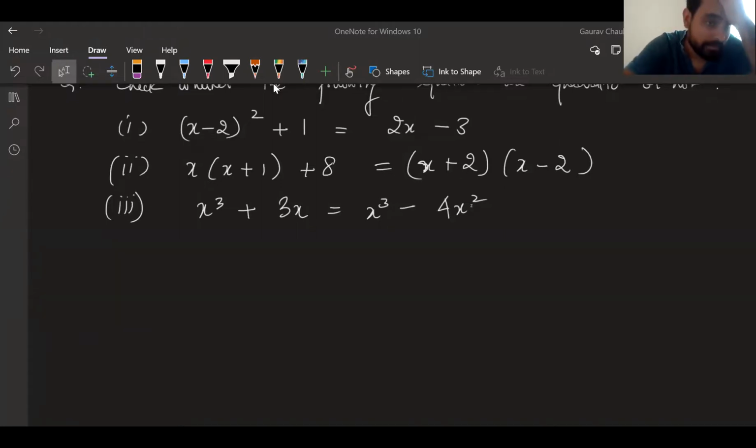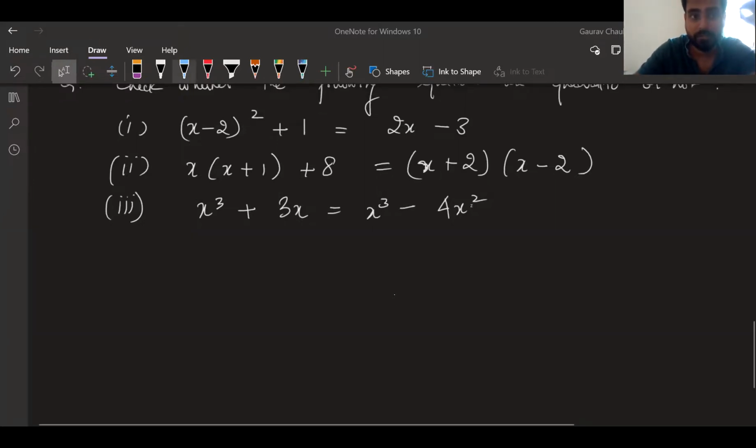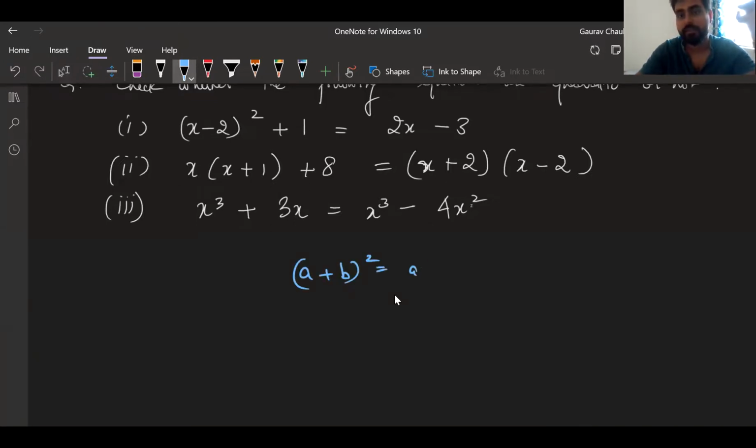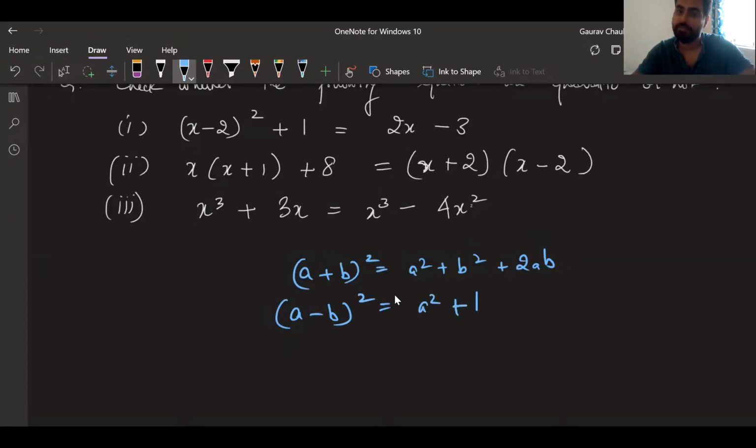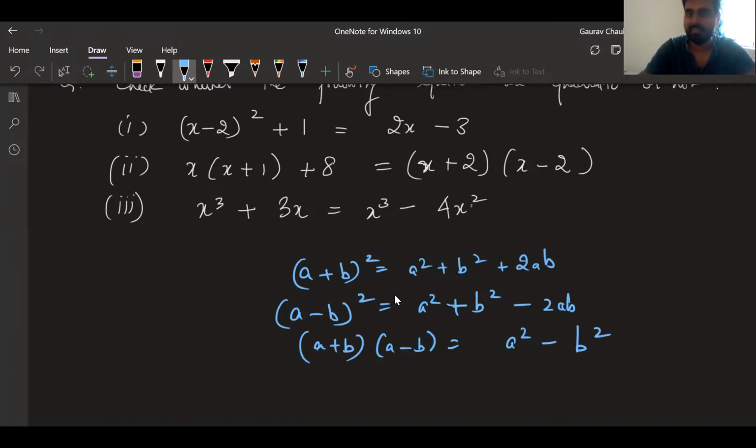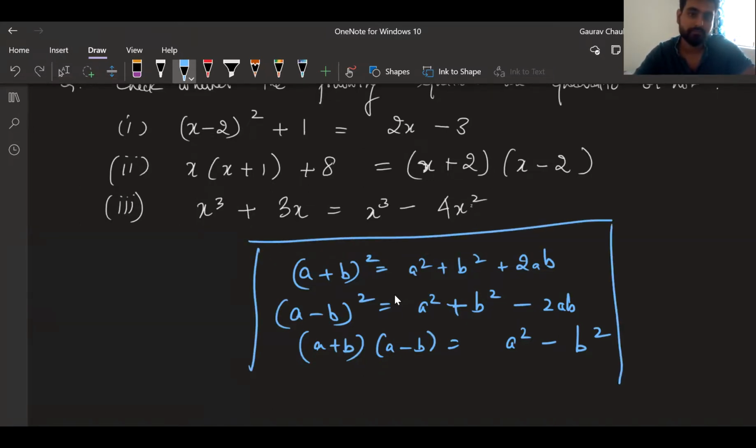Right, guys, I'm getting answers from Riza and Nishchay, waiting for others. In case you don't remember the formula, I will just write it once for you guys. A plus B whole square is equal to A square plus B square plus 2AB. A minus B whole square is equal to A square plus B square minus 2AB. A plus B into A minus B is equal to A square minus B square. This is like basic thing. There are more formulas also, like you'll have to open your 9th grade notebook and that will be one of the homeworks.